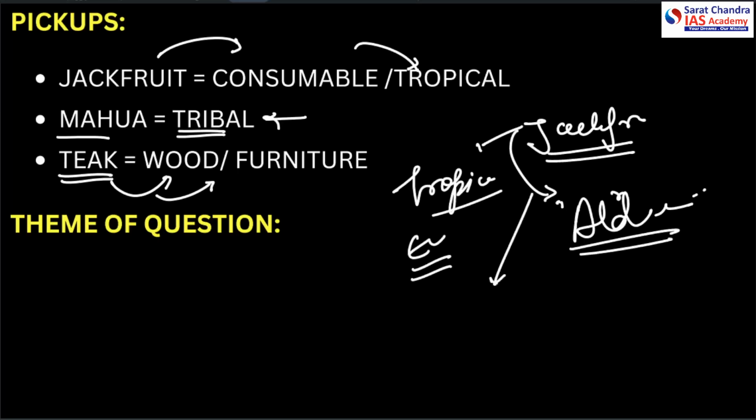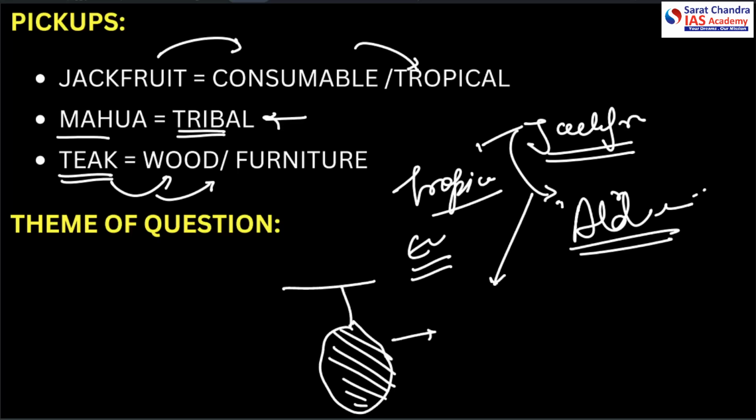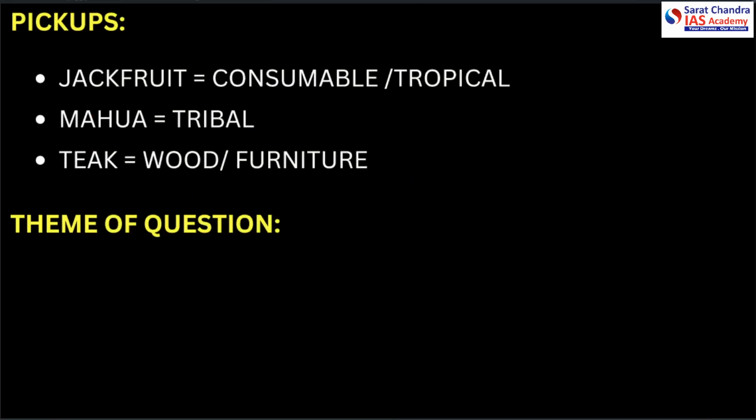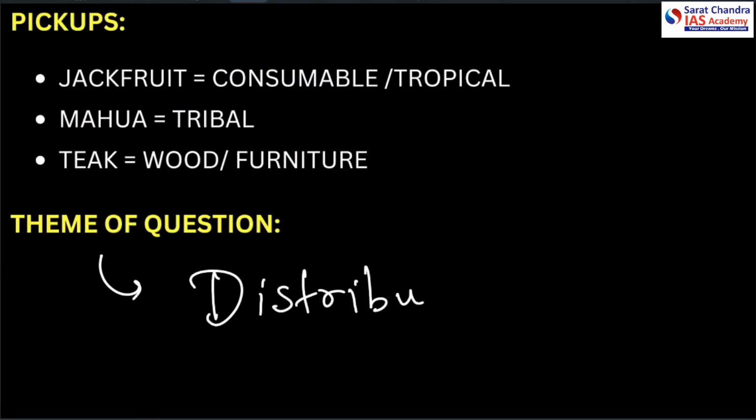For the common sense way, we may think that due to its fruits being so large, they must take time to grow or multiple reproduction cycles to grow, and that's why we could say it's evergreen. But there's no certain way to know from the question itself that this is a tropical or evergreen type of fruit. Alright, so what is the theme of the question again? It's the distribution of forests across India.